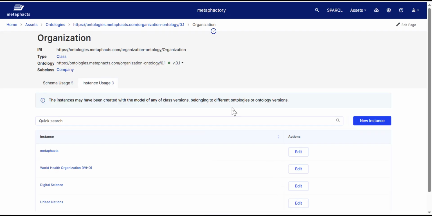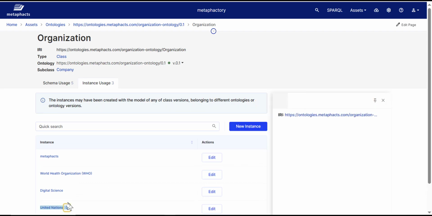Once we save our organization, it's shown in the list of existing organizations. When clicking on the question mark next to our organization label, a knowledge panel opens up that summarizes all the data available about this organization.